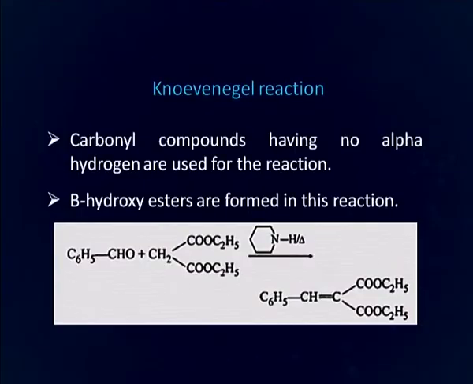Carbonyl compounds having no alpha hydrogen are used for the reaction. Beta hydroxy esters are formed in this reaction. As you can see here, this is an aldehyde having no alpha hydrogen and this is diethyl malonate, a compound which has an active methylene group. Active methylene means the hydrogens are acidic. As a result, there is formation of this unsaturated ester.